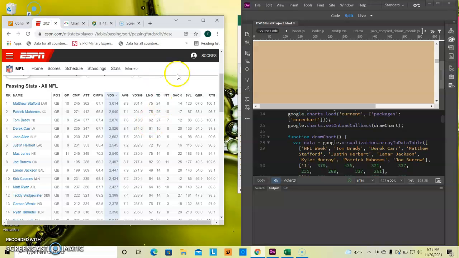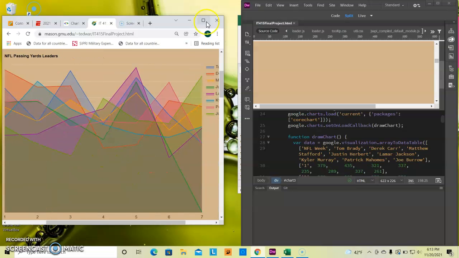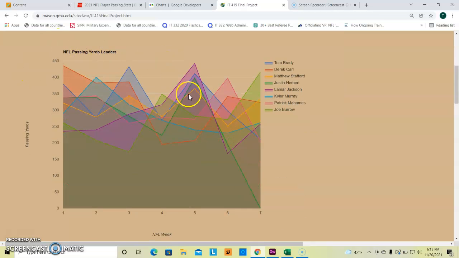And how my visualization works. So here's my visualization right here. I have my charts right here. I have the passing yards leader, which is essentially an area chart which can break down week by week what each quarterback does in terms of passing yards, and it gives a certain trending arrow to see who's going up and who's going down. For example, you can take Lamar Jackson, and he is on an upbeat trend going all the way up to week 5, and then he dips a large amount, and then he starts to build his repertoire back up.